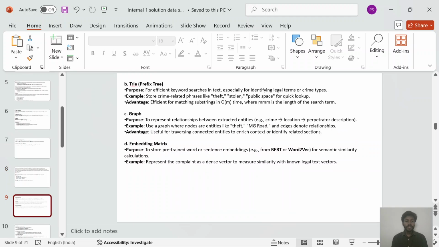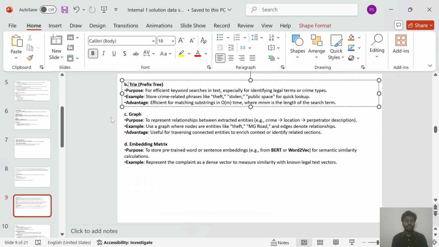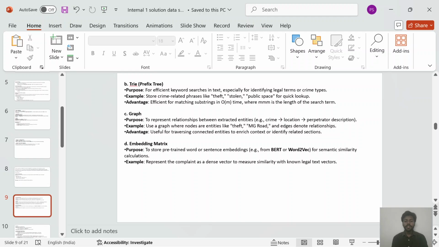Now, second data structure is trie. So purpose is for efficient keyword searches in text, especially for identifying legal terms or crime types. Example is store crime related phrases like theft, stolen, public space for quick lookup. An advantage is efficient matching of substrings in O(m) time where m is length of the search term.